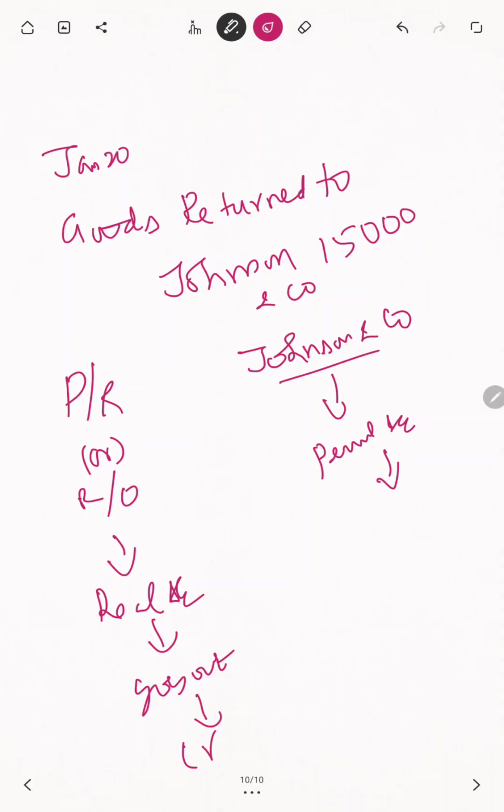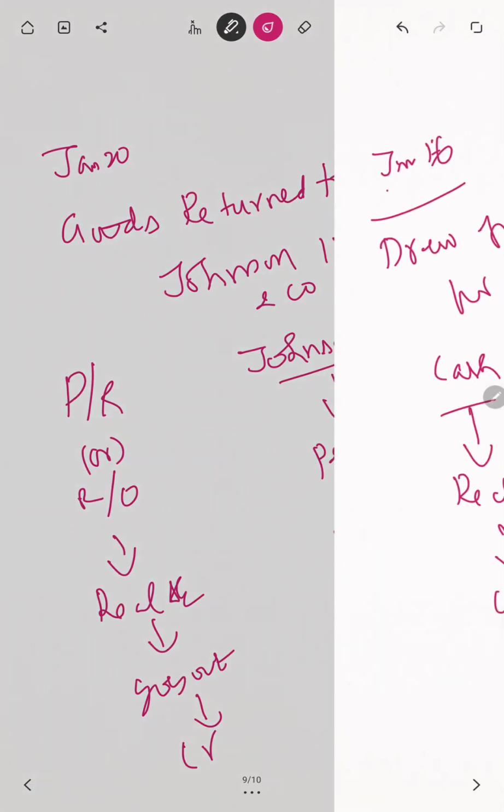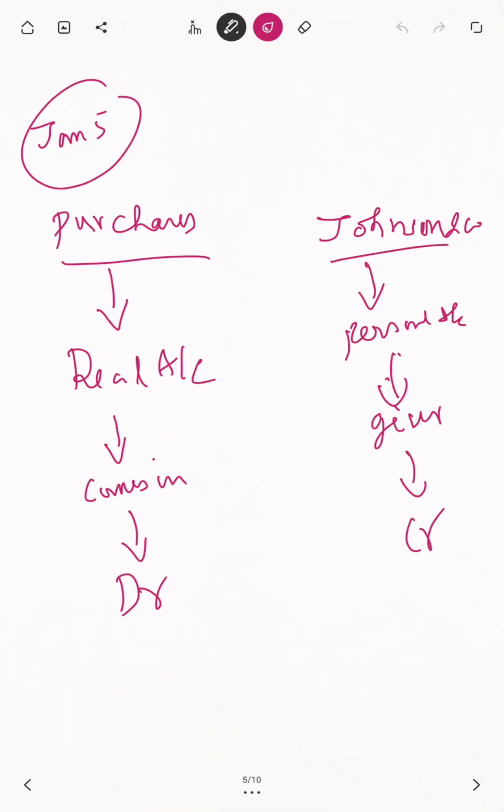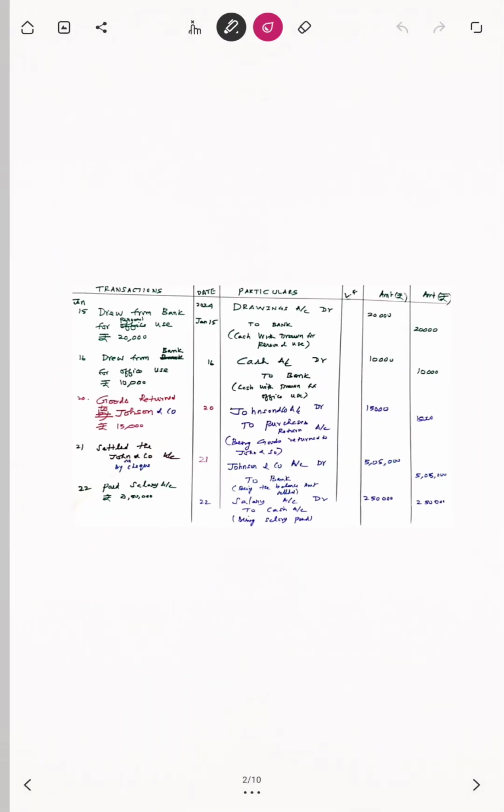Why? Debit the receiver, credit the giver. Sridhar and Co is returning, then that person is receiving. So debit the receiver. Now what happened? Johnson and Co account debtor to purchases return will be the confirmed and correct ultimate answer, no doubt in that.